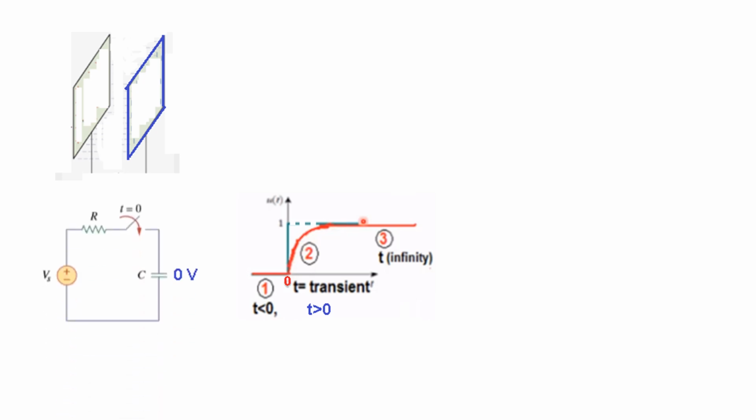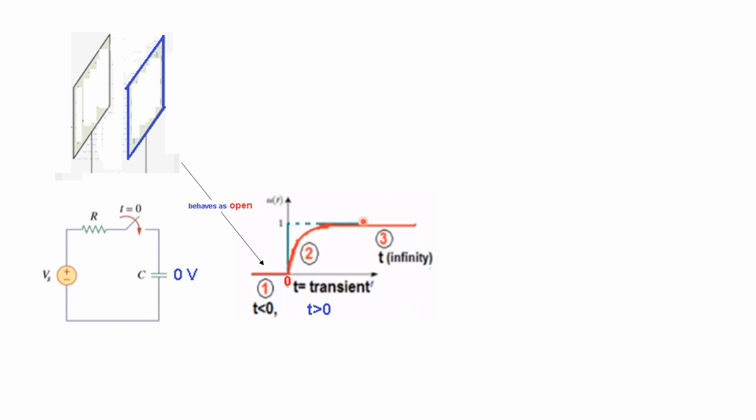look at this circuit. A voltage is applied through resistor and then there is a switch. When the switch is open, this is not connected, then there will be no charge flow through this and the capacitor voltage will be 0. If you look at this point, there is no battery supplied here, so nothing is flowing, nothing is happening. Therefore, at this moment, in reference to time, we are in this region, and so we call that the capacitor is open. Capacitor behaves as open.